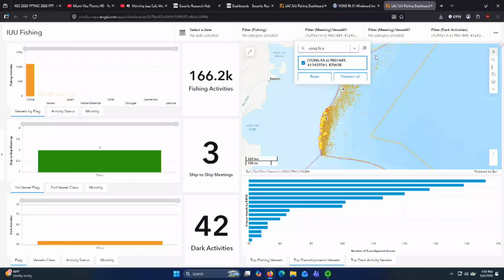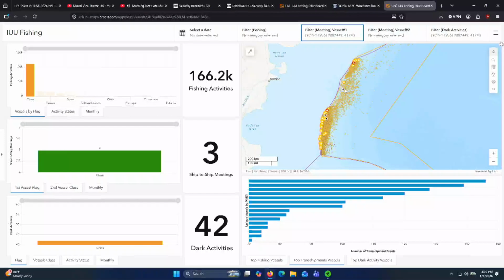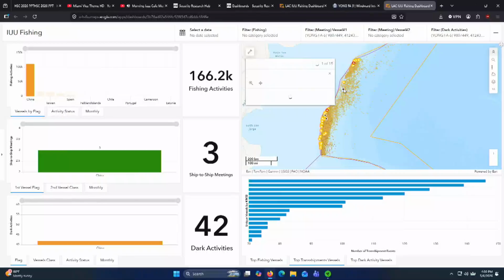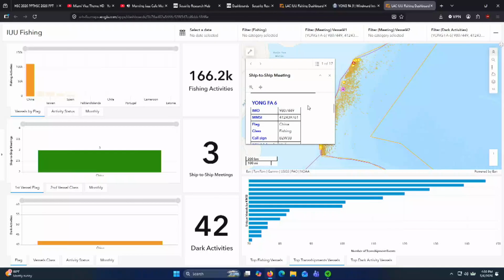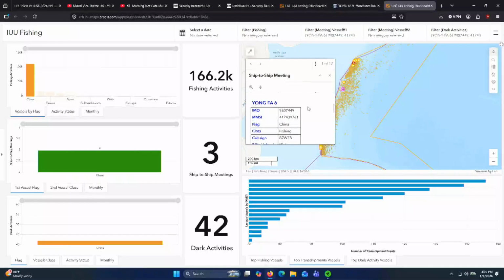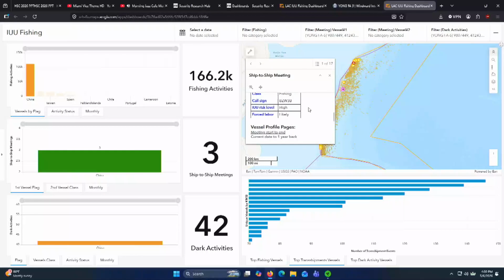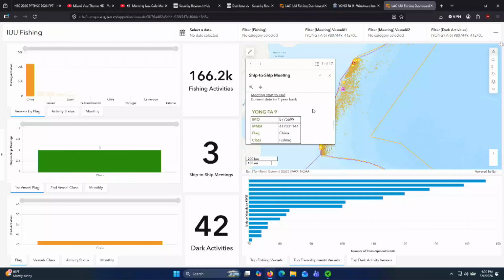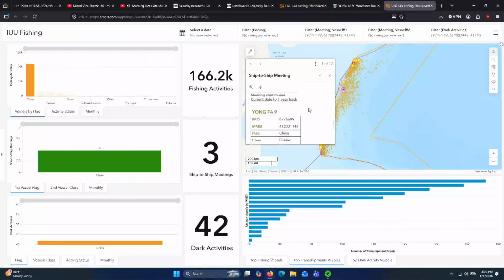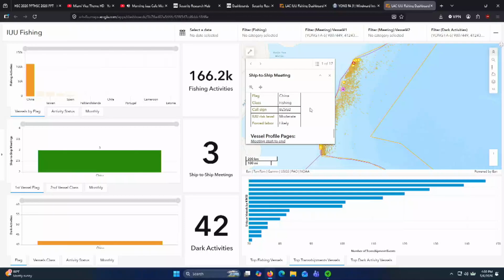And now it's going to show ship-to-ship meetings purely with this vessel. So we can click on this point here and it's going to show our information on the vessel. Okay, Chinese flag, this is the time of the meeting. Scroll down a little bit further, and we can see who it's met with. Okay, so it's met with the Yangfa 9. So this is another Chinese flagged fishing vessel back off the coast of